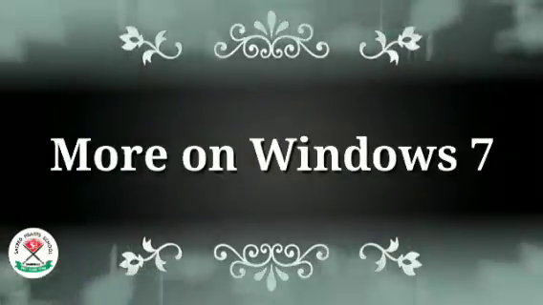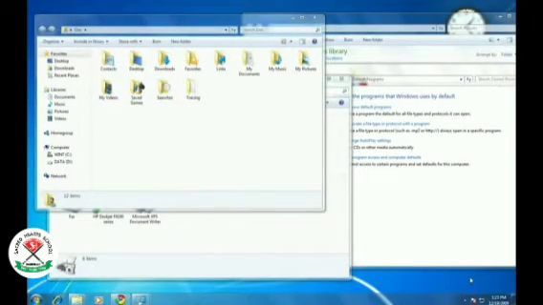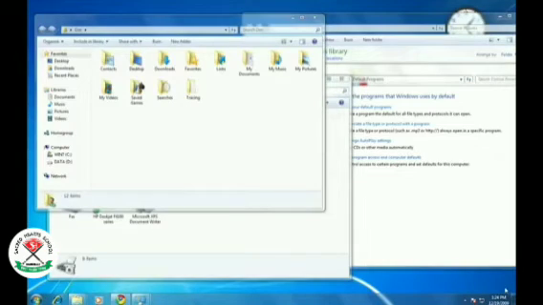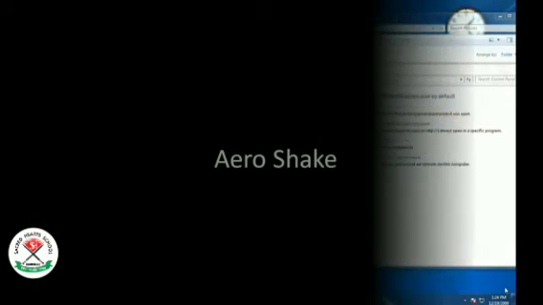Now let us talk about some more features of Windows 7. The first feature is Aero Peek feature. Suppose we are having so many windows opened on the desktop and we want to see behind these windows. We want to see our desktop. Then using the Aero Peek feature we can see the desktop. We have to click on the Show Desktop button, which is located at the right side in the taskbar, and all the windows will become transparent and you can see your desktop. And if you want to get those windows again, then again you will click on the same button, Show Desktop, and all your windows will appear again on the desktop. So this feature is called Aero Peek feature of Windows.